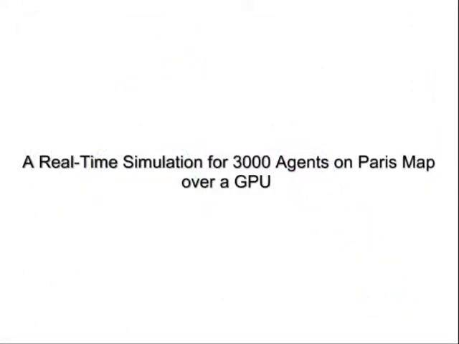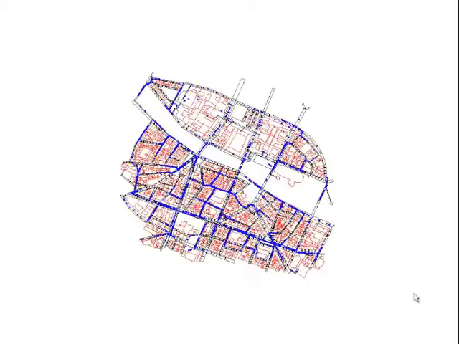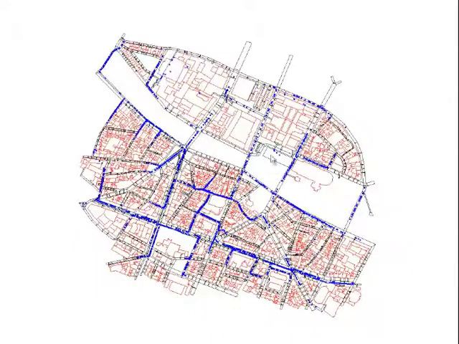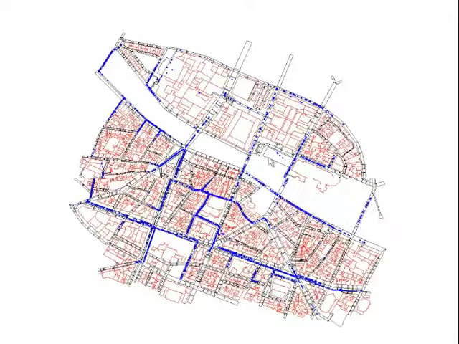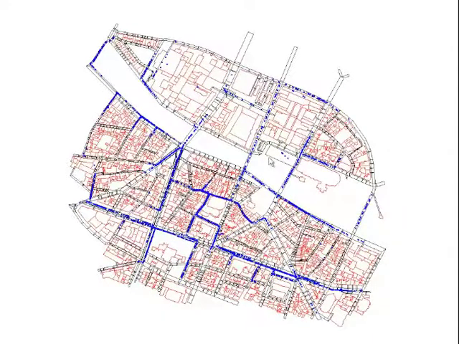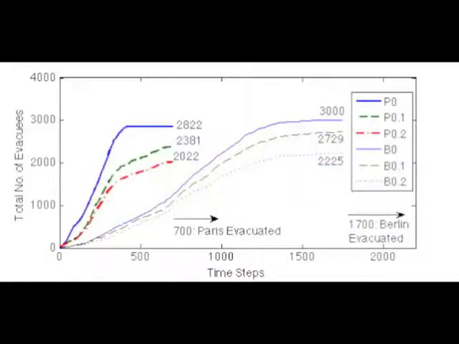To address the second problem, which is the limitation in the number of agents involved in the simulations due to the computational cost, we decided to implement a crowd simulator using the CUDA technology to take advantage of a GPU ability to perform parallel computation. In this way, it is possible to perform simulations with an elevated number of concurrent agents, as shown in the clip. Through experimentation, it is possible to demonstrate that the crowd simulator creates realistic behaviors for large-scale simulations.